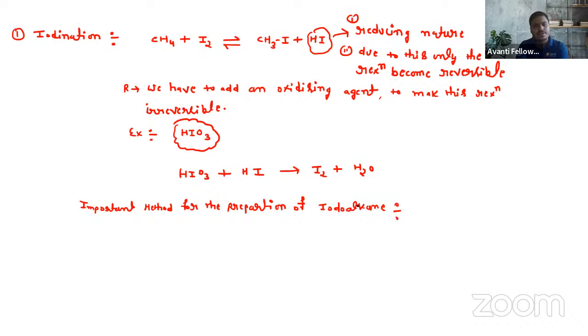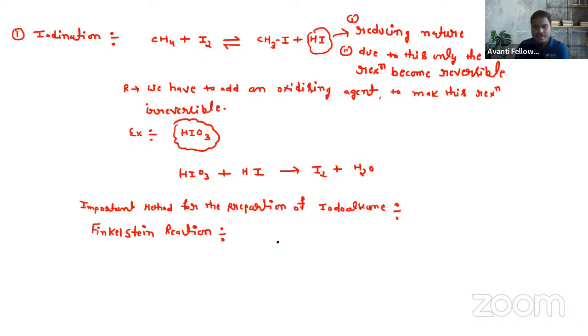So which one is the important method for the preparation of iodoalkane, beta? That is the Finkelstein method. Always remember this. This is nothing but the Finkelstein reaction. Clear? So this is called the Finkelstein reaction.